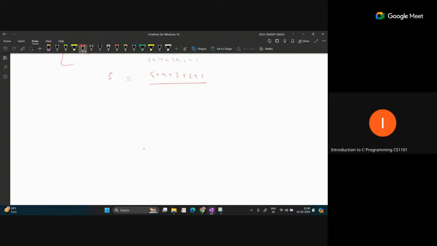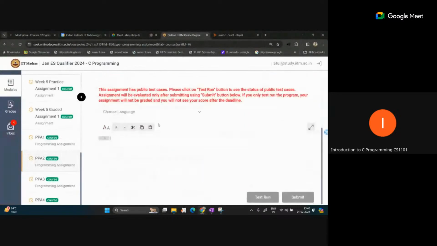If you are passing 5 to sum, you can write 5 plus sum of 4. And this sum of 4 you can write as 4 plus sum of 3, and this you can write as 3 plus sum of 2. In this manner you can repeat the process, and at any time if you get 1, you can directly return 1. So you can write this code in a similar way.